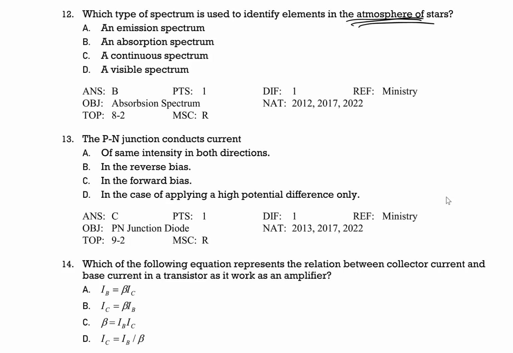These dark lines in a continuous spectrum coming from a star are called the absorption spectrum, so it was B. It was asked three times in the ministry exam.